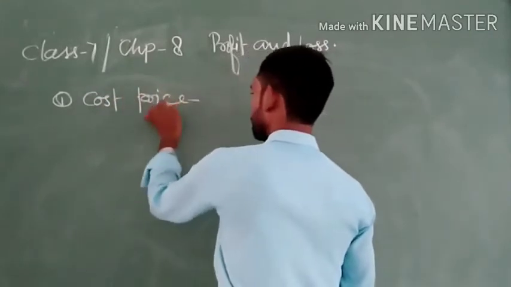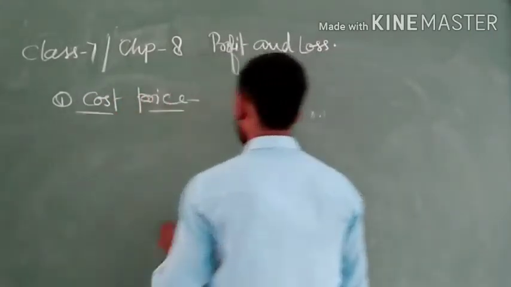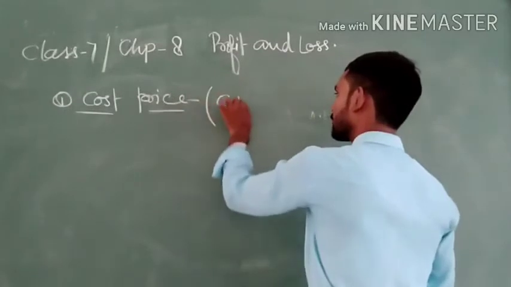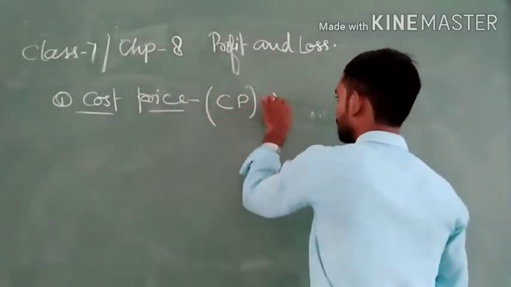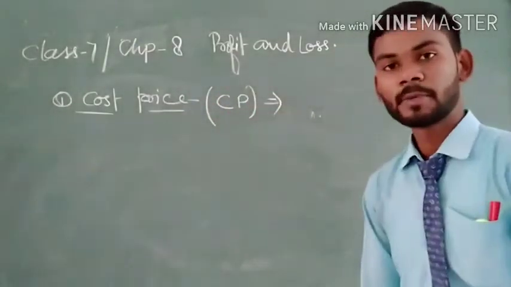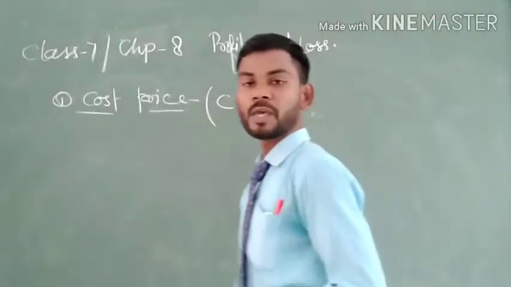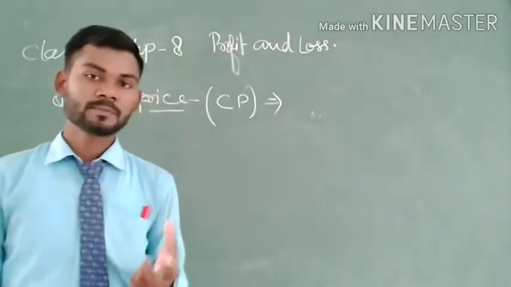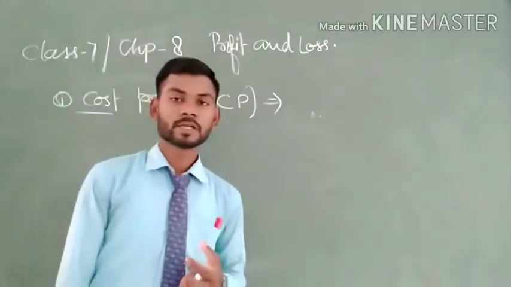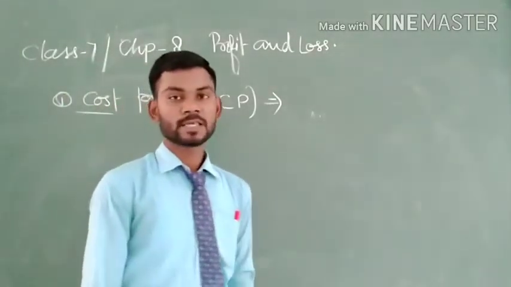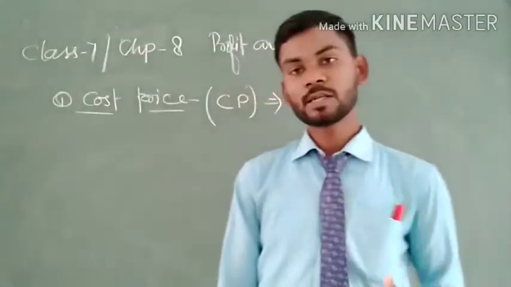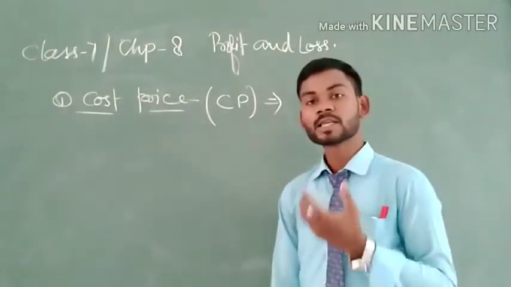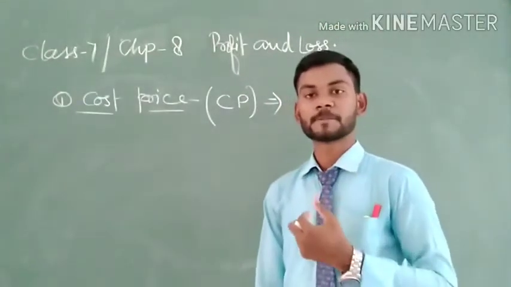Cost price. What is the cost price? In abbreviation, we write it as CP, and this is defined as the money with which we purchase an object. The money with which we purchase an object is called cost price.